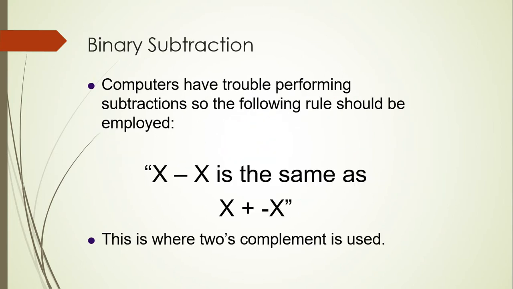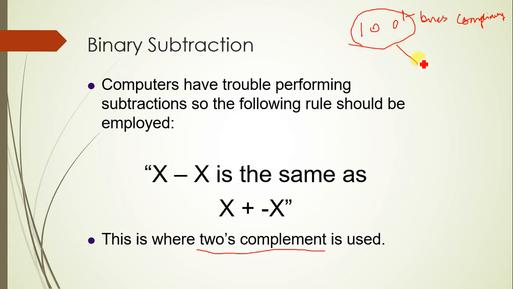Okay, binary subtraction is performed with the 2's complement method. First of all, what is the complement? For example, you have a number 100. The complement is represented with a small dash. This is called 1's complement. When you want to perform 1's complement on 100, replace 1's with zeros and zeros with 1's. That is, the output of the complement of this would be 0, 1, 1.